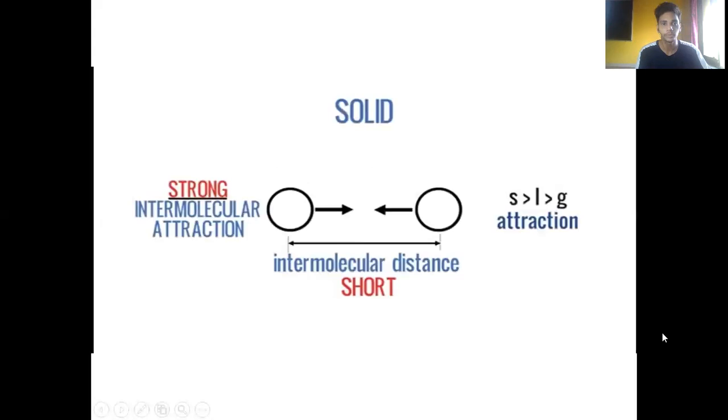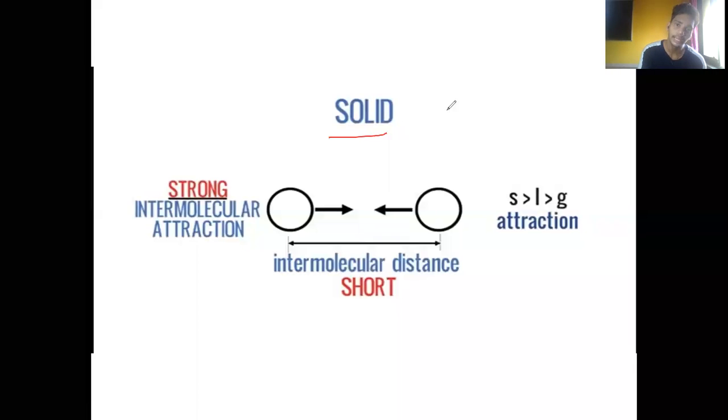So let's start. When you talk about a solid, what comes to our mind? Something which has a definite shape and volume, correct? So why do solids possess this property? You can clearly see in the window, this is like a solid. When I talk about a solid, we can say that the molecules are closely packed. If I draw the structure of the solid molecules, they are closely packed. And why are they closely packed? Because they have a strong intermolecular force of attraction.